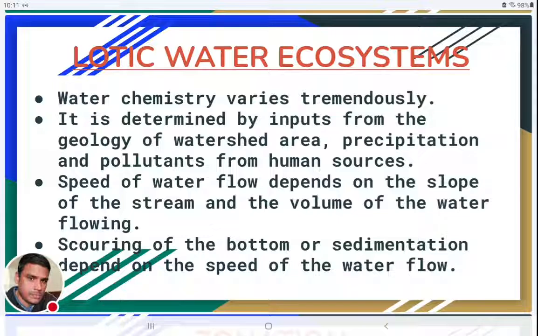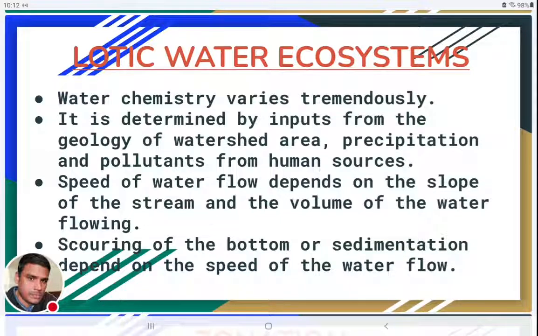When rainwater falls on the catchment area, it flows over these geological areas. When the water is flowing, it will bring all the minerals, nutrients, or chemicals present in those land surfaces. So depending on the geology of those watershed areas or catchment areas, the waters will have different chemical properties.